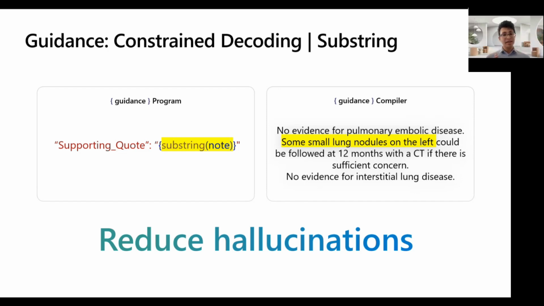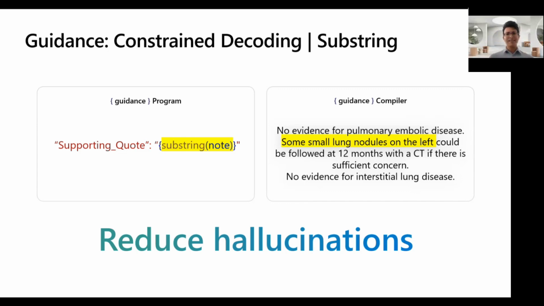Now, you have to be a little bit careful here. Just because the model is constrained to write a valid substring doesn't mean it's going to write the right substring, right? So sometimes the model can spit out just the word no or the number 12. All of those are valid substrings of the radiologist note here. You need the model to be competent, and you need to prompt it well to align it to do the right thing. But we will just make sure that it will never go completely off the rails and generate something that isn't a real quote in the text, right?